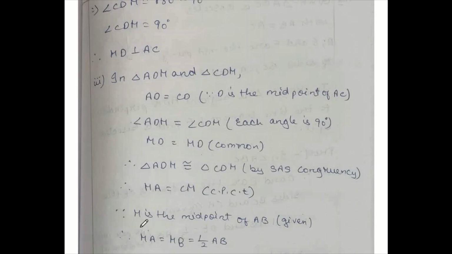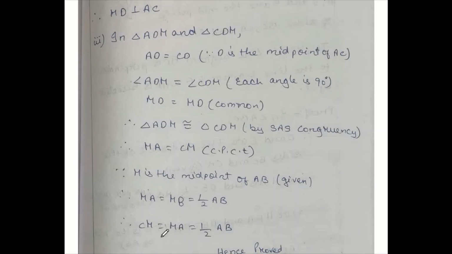But already in the question it is given M is the midpoint of AB. That means MA and MB both are equal to half of AB. Both are half of the whole line AB. So here I got MA equals CM. Here MA equals MB equals half of AB. Then from both we can conclude CM, according to your need you write first, CM, MA, MB, half AB all are equal.